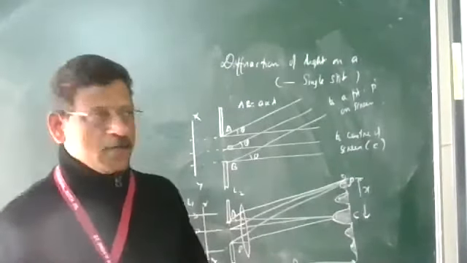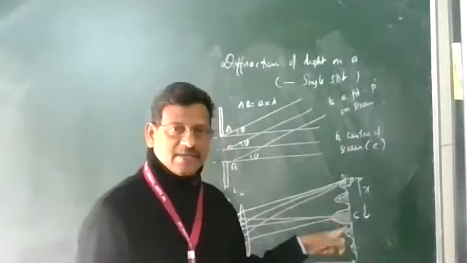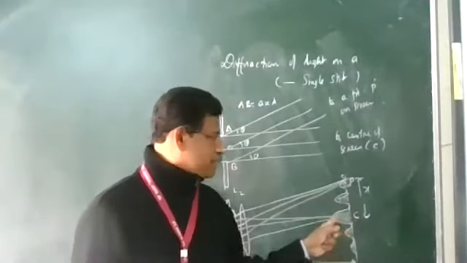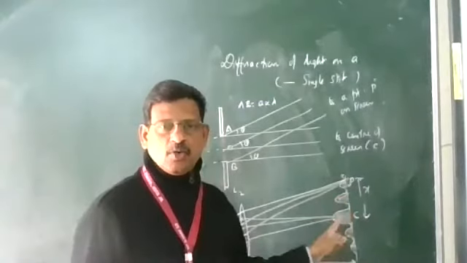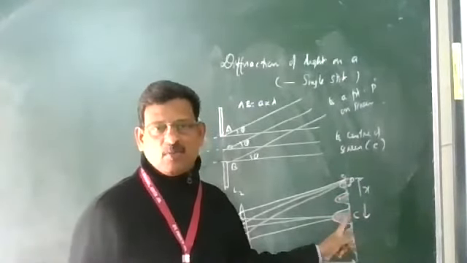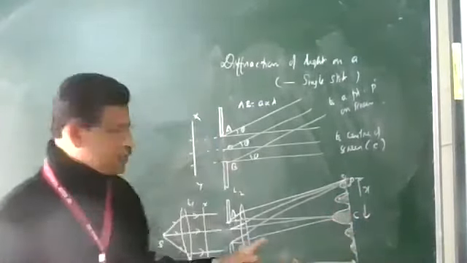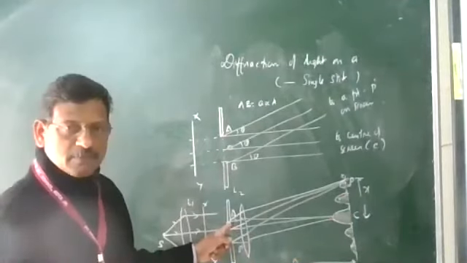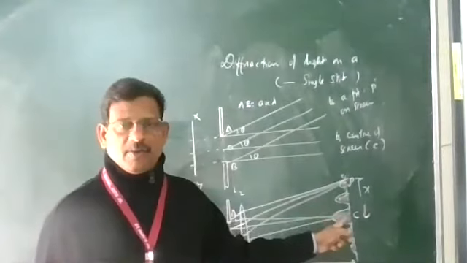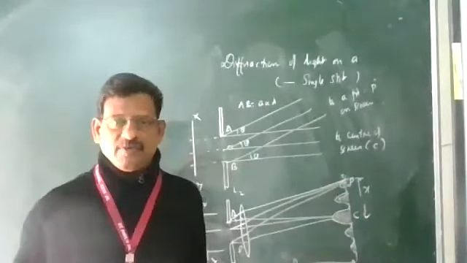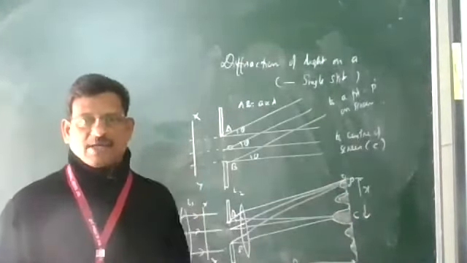Next we have to explain why these things are there: the central maximum, then after that a dark region, then a bright region. Why do we get a bright central maximum here? Because you can see that the wavelets coming from any of these portions reach the center point without any path difference. So all interfere constructively and we get the central maximum.